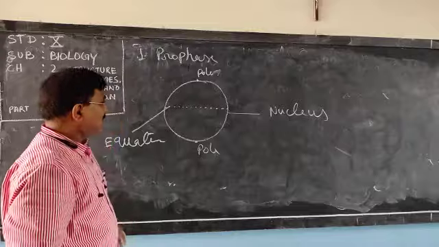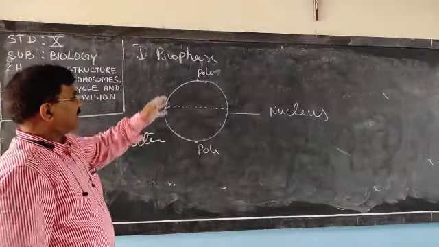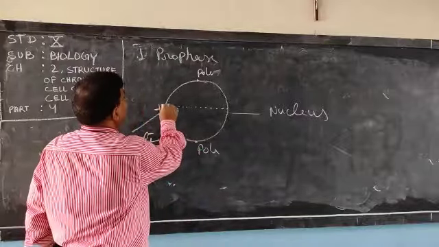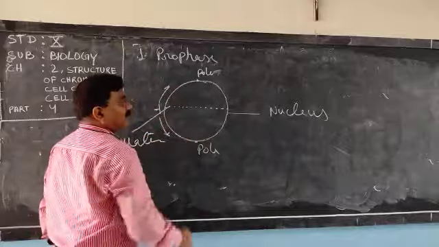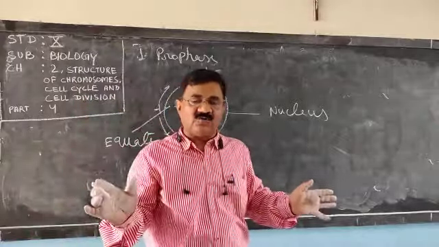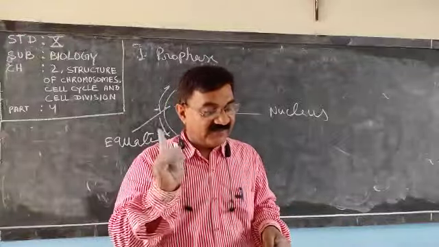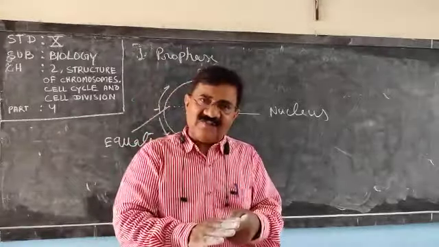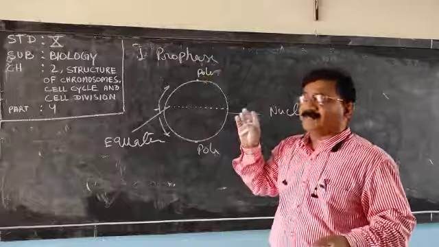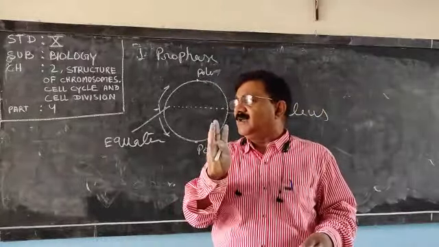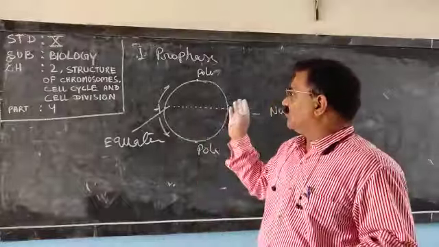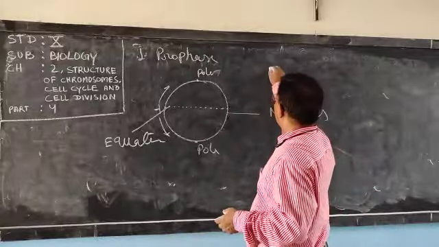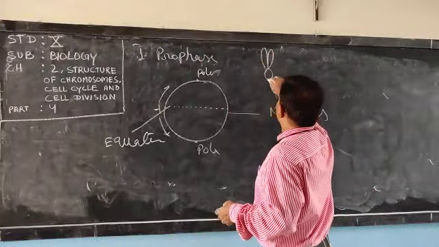What I have told is that the centriole divides. Suppose here is the centriole. It divides and will go to the opposite poles. Centrioles will move to the opposite poles in the prophase. Okay. Now, once more try to understand what changes I have told you. Nuclear membrane disappears, nucleolus disappears, the chromosomes become distinct, meaning shorter and thicker, and now the chromosomes will appear like this.